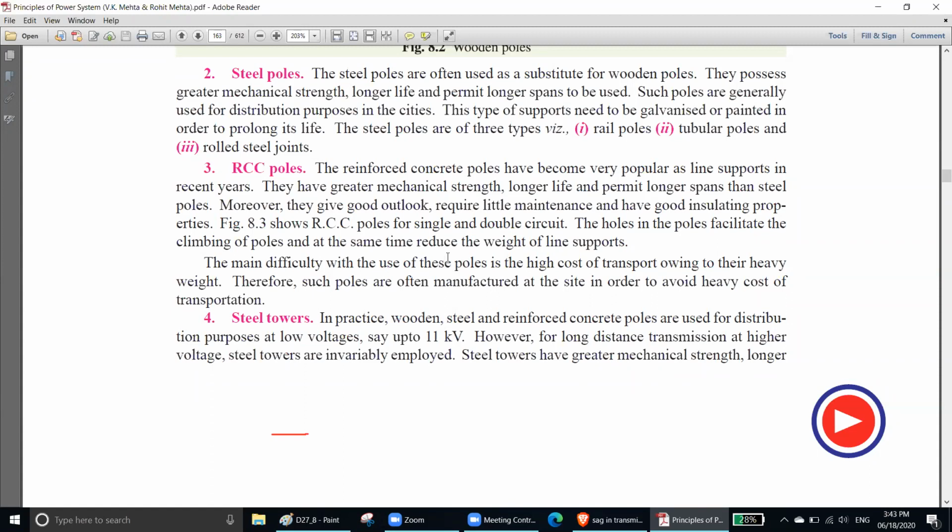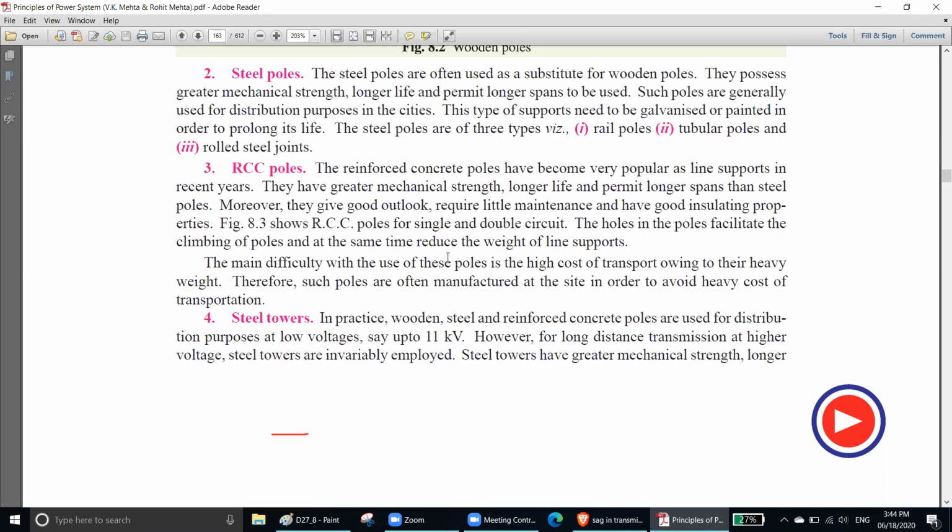Remember, they have become very popular as line supports in recent years. They have greater mechanical strength, longer life, permit longer span than steel poles. Moreover, they give good outlook, require little maintenance and have good insulating properties. Obviously, the thing is made of concrete, right? It has good insulation.